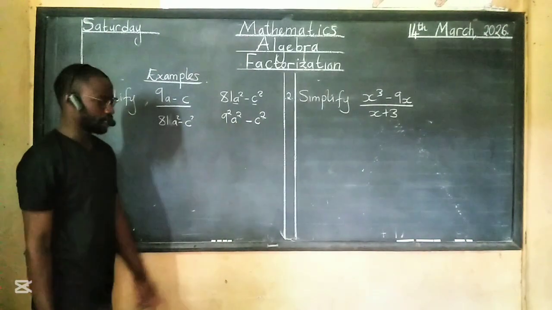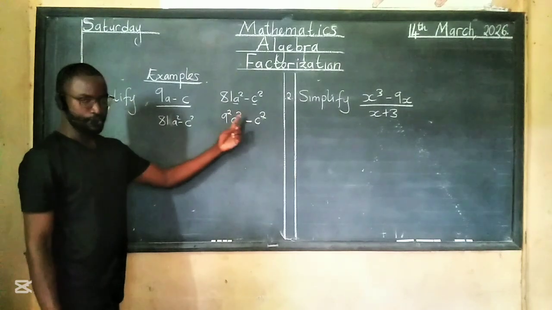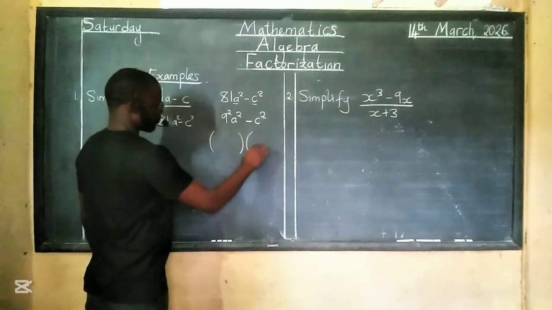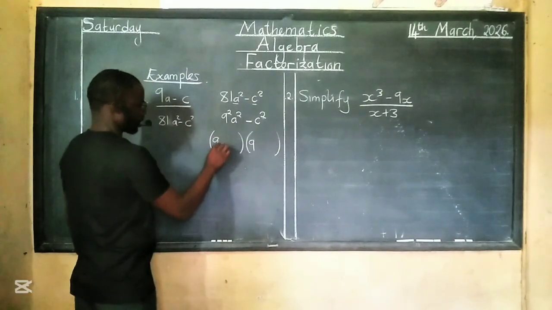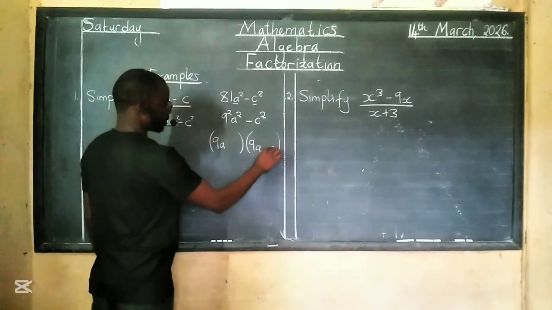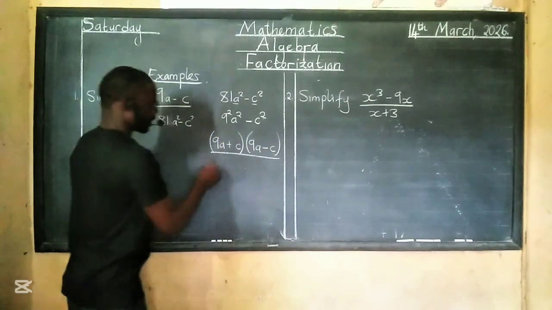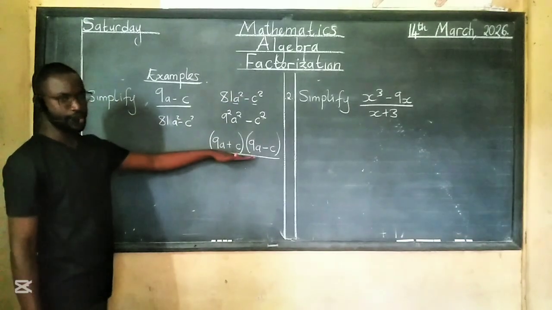Now it's complete. This side, the entities are squared, and there's a minus in between. So for this one, as usual, 9a here, 9a here, and c here, plus there, minus here, done. So meaning this and this, same thing.